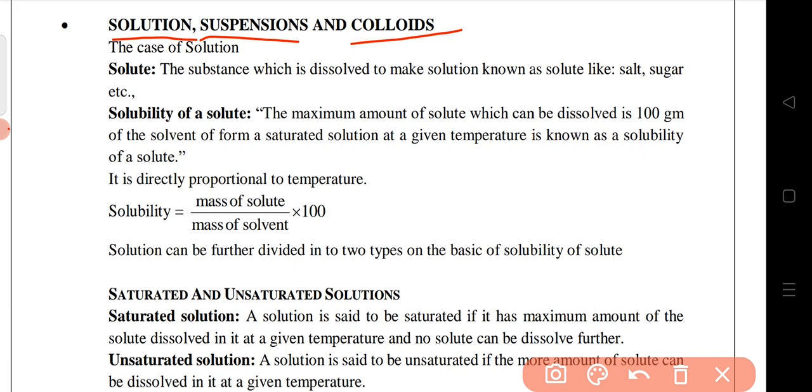But colloidal particles also we can separate, but it will look like homogeneous. Blood is a colloidal mixture. Milk is a colloidal mixture. Face cream, moisturizer cream, any kind of these particles, they look like homogeneous, but actually they are heterogeneous mixtures, and they are called colloids. So this part we will discuss in our next video.